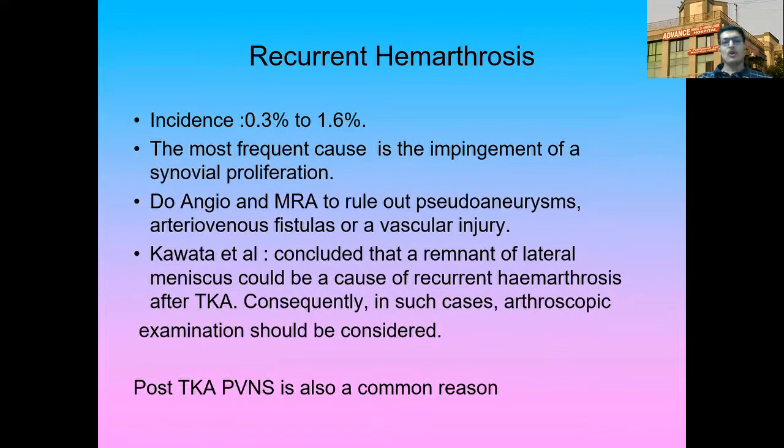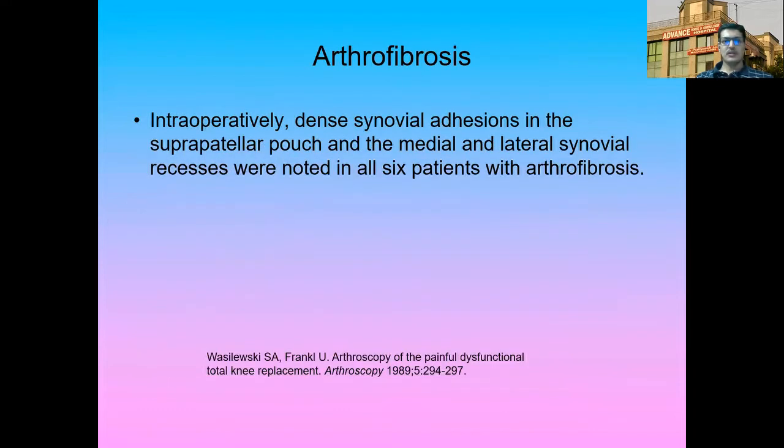Kawata et al. concluded that a remnant of lateral meniscus could be a cause of recurrent hemarthrosis after TKA, and consequently, in all such cases, arthroscopic examination should be considered. In a post-TKA patient, PVNS is also a common reason for recurrent hemarthrosis. Now, arthrofibrosis is a common condition after a total knee replacement.